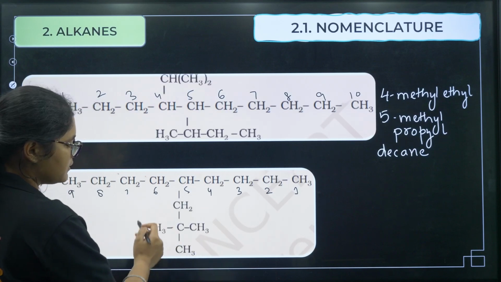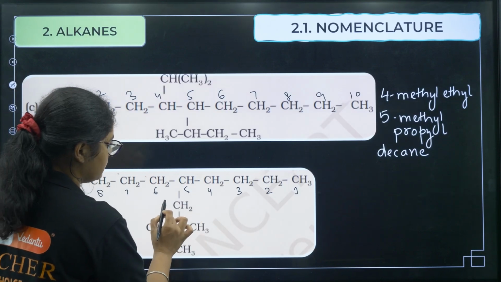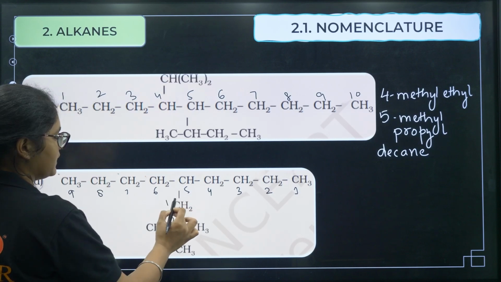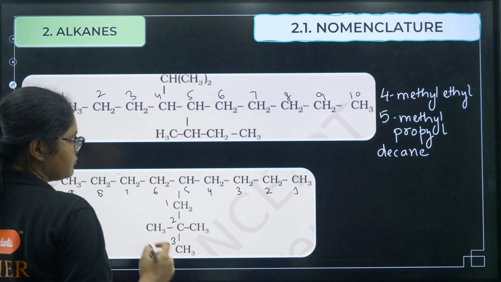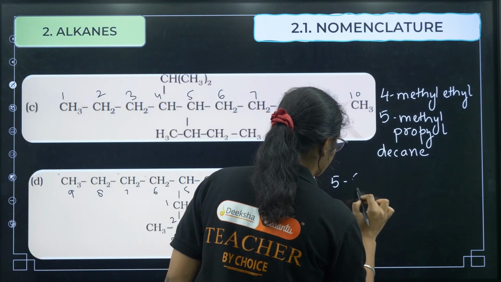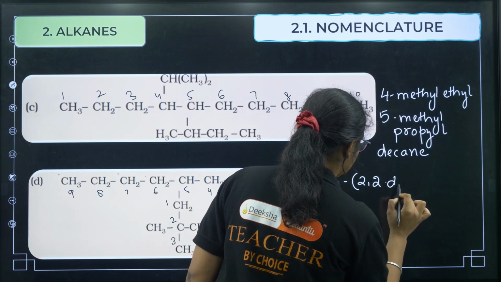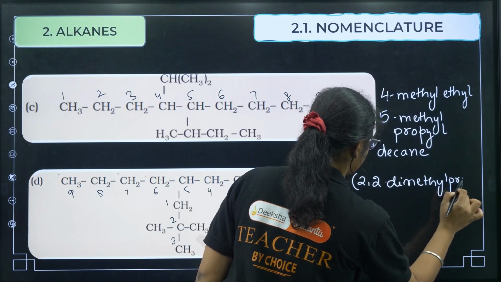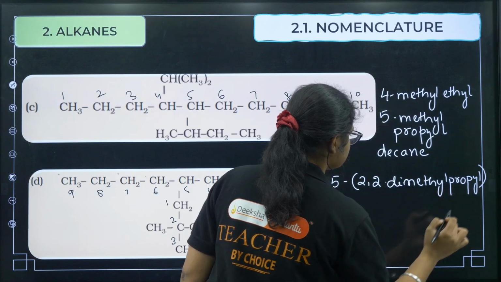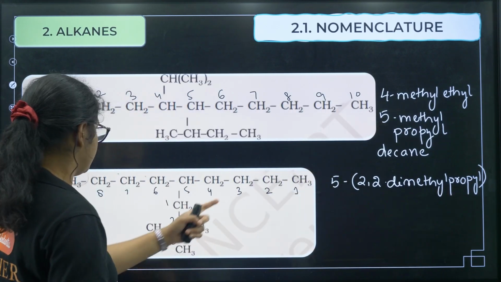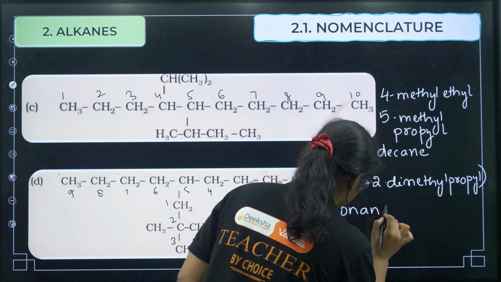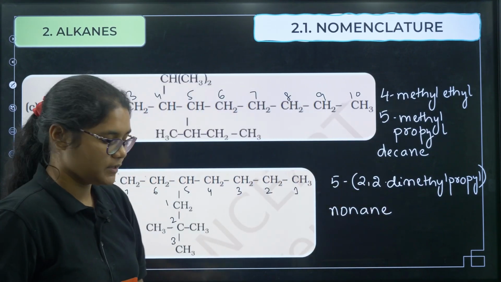And on the fifth carbon we have a chain substituent, so again you number it like this 1 2 and 3, 2,2-dimethylpropyl, right. So that is attached on the fifth carbon, so we will write 5-(2,2-dimethylpropyl), okay. So this is the name of this substituent. Next, it is totally a straight chain, nonane, okay.